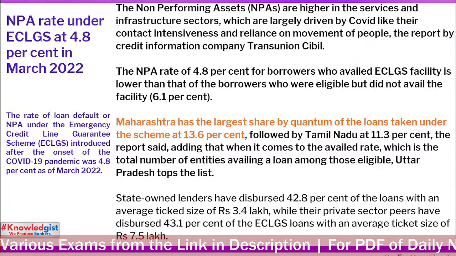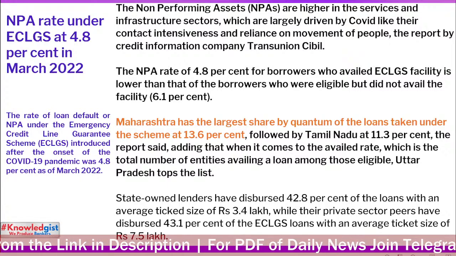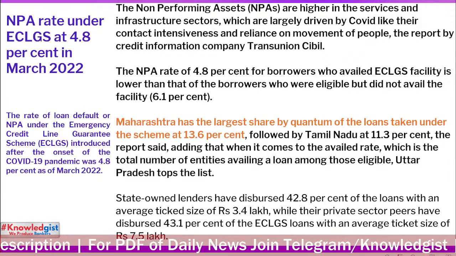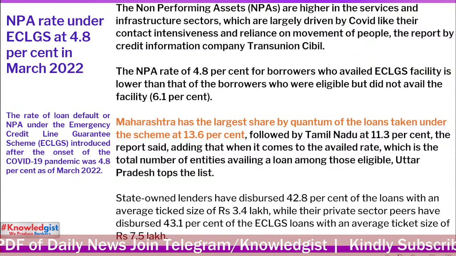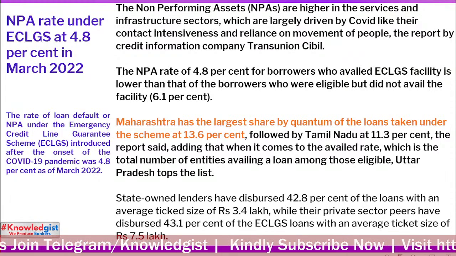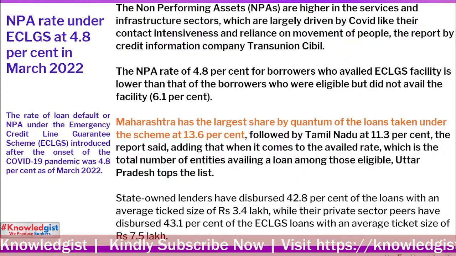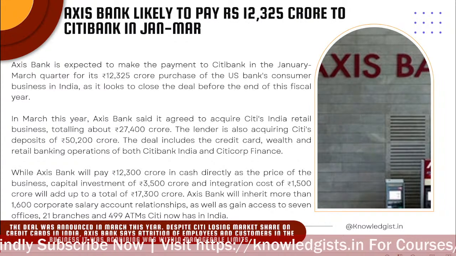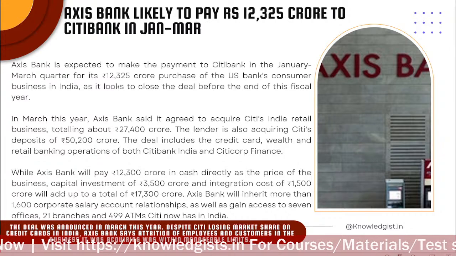ECLGS means the Emergency Credit Line Guarantee Scheme. Okay, introduced after COVID. So to give relief to the customers or the borrowers, ECLGS was launched. Those who have taken ECLGS, their NPA stands at 4.8 percentage. Those who have not availed but are eligible for ECLGS, their NPA stands at 6.1 percentage. Clear? I will be asking all this in MCQ because last year many questions were directly asked from these numbers. Numbers are a bit important.